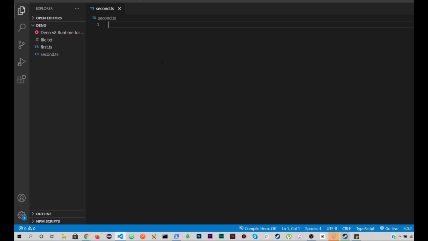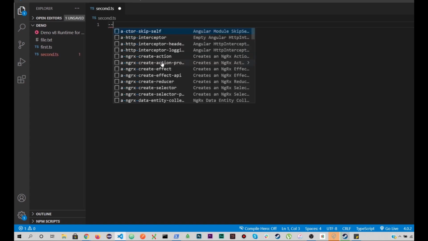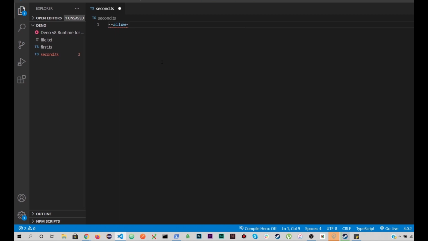So let's say one of the flags, you already know, these are the flags that we start off with, allow dash, and we have around 7 or 8 flags that we can specify here. So the first flag is allow-all. This is actually used to allow all permissions. I won't recommend using this flag while running your script or in your code because it's not specific to a particular functionality in your app. It will allow all your environment, network access, your file handling access, and all these kinds of access. So specific to your functionality, you should allow specific flags, right?